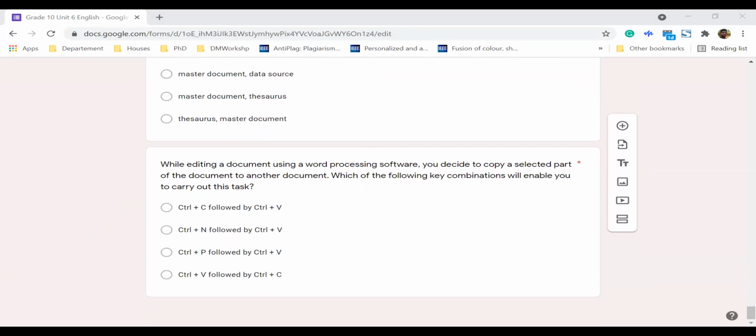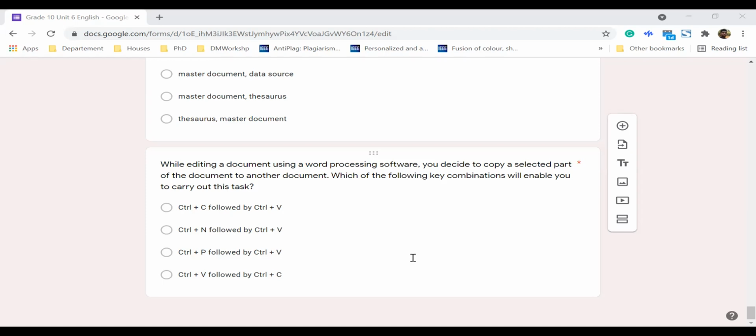The next one, we want to edit a document, word processing, and we want to copy selected parts to another one. So it says copy, so you have to select copy and paste. The shortcut keys, I hope you remember, should be Control C and Control V. Control C for copy and Control V for paste.